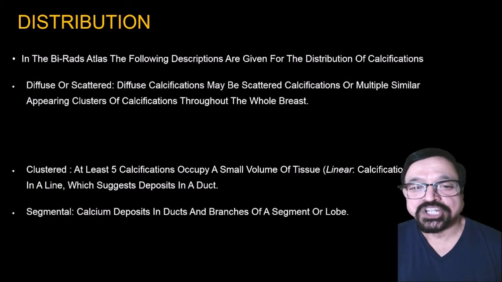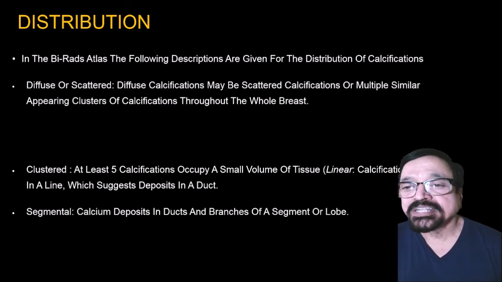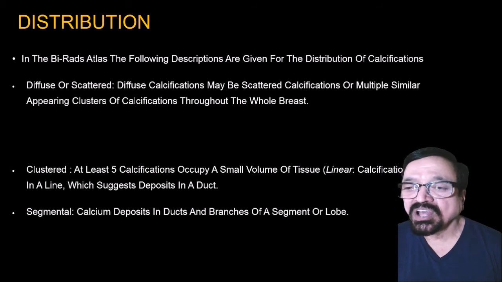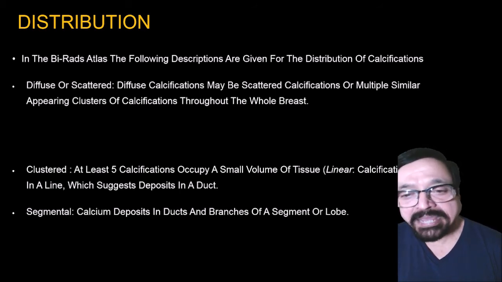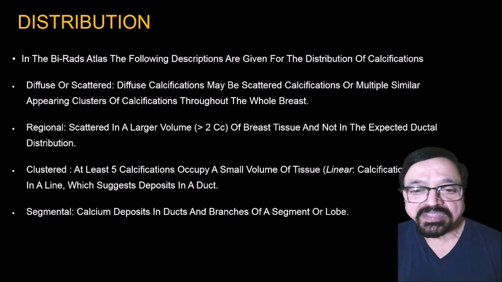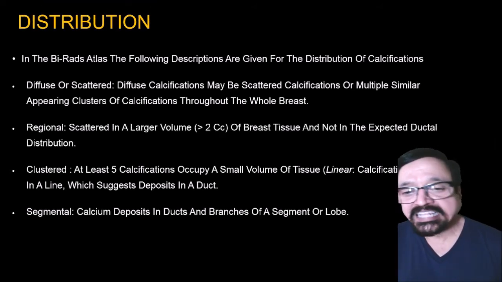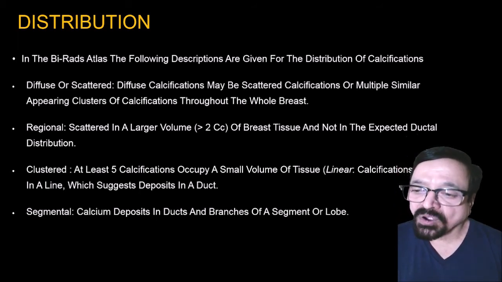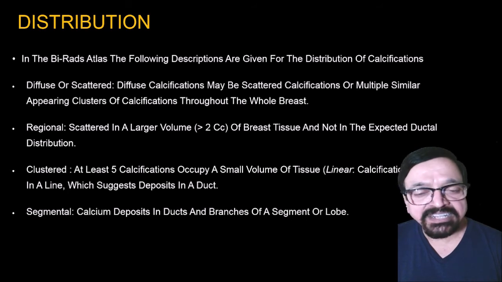Now what is the distribution? Does it tell anything? Does it add information? In the BI-RADS atlas, the following descriptions are given for the distribution of calcification: diffuse or scattered. Diffuse calcification may be scattered calcification or multiple similar appearing clusters of calcification throughout the breast. What is regional? These are scattered in a large volume of the breast tissue and not in an expected ductal distribution.